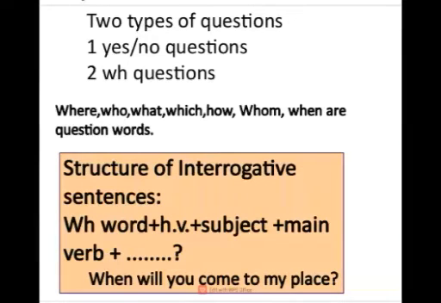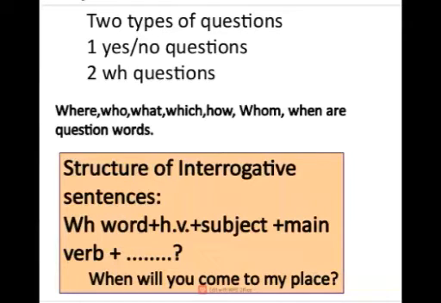There are 2 types of questions: 1, yes/no questions, and 2, WH questions. Where, who, what, which, how, whom, when are question words used to frame a question.